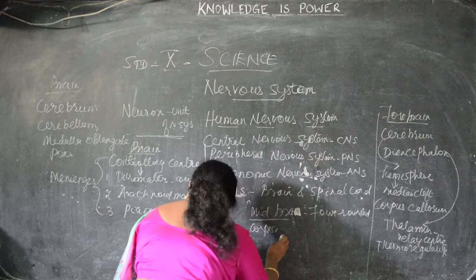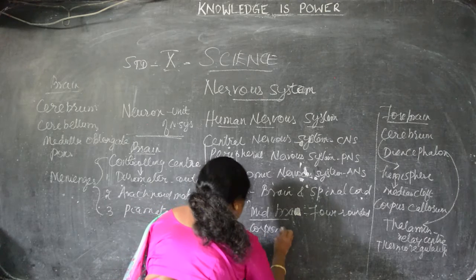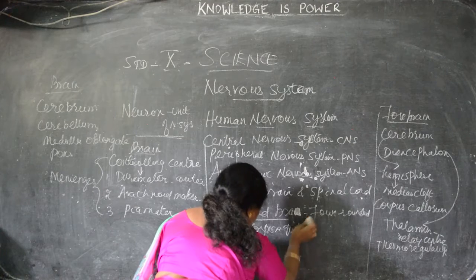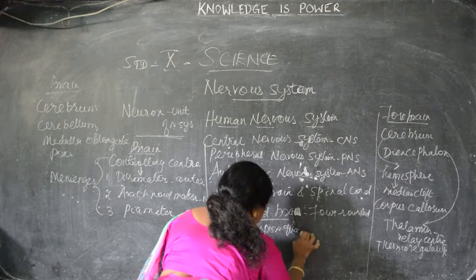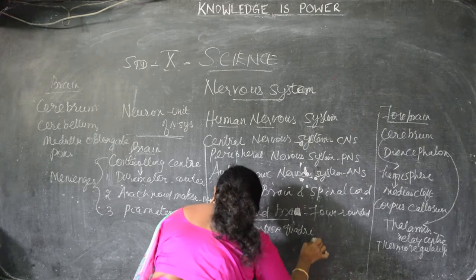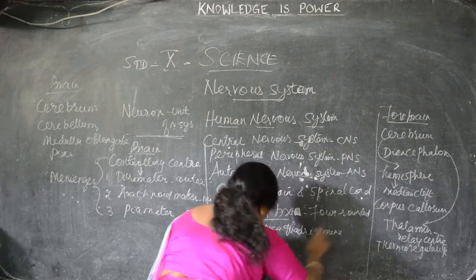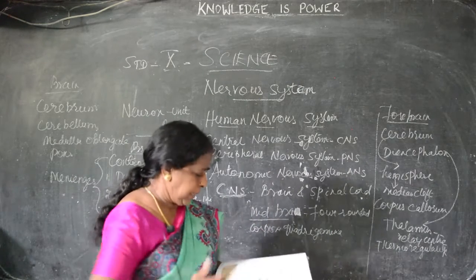Split the word: corpora, quadri, gemina. The 4 lobes are known as corpora quadrigemina.